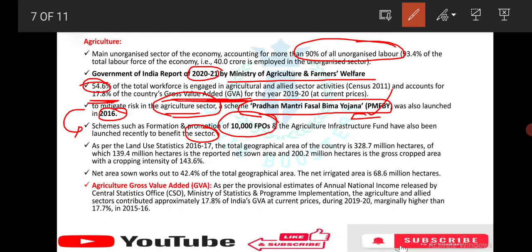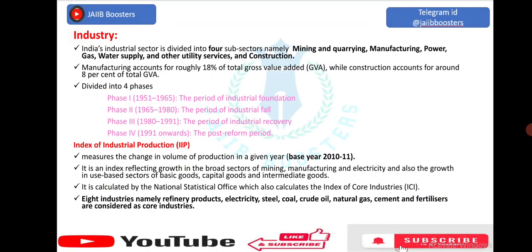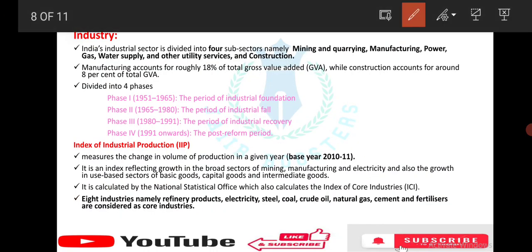Net area sown works out to 42.4% of the total geographical area. The net irrigated area is 68.6 million hectares. Next, agriculture gross value added: as per the provisional estimates of annual national income released by CSO, the Central Statistics Office, Ministry of Statistics and Programme Implementation, the agriculture and allied sector contributes approximately 17.8%. Okay. Next, coming to the industry sector.